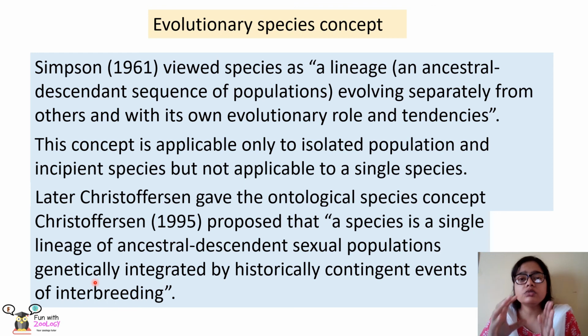That means it has its own genetic composition, which is very different from the members of other species due to the events of interbreeding. No two members of two different species can interbreed with each other. So this barrier in interbreeding gives rise to genetic differences in different types of species, and that is all about the ontological species concept.